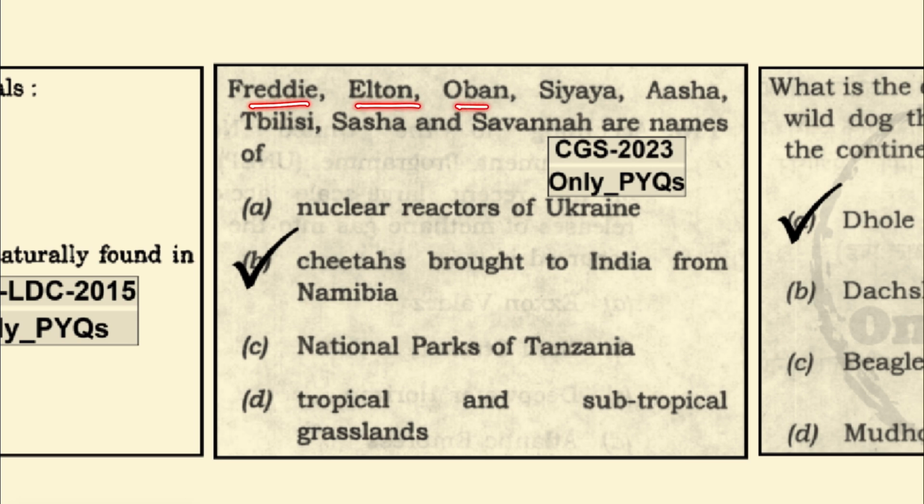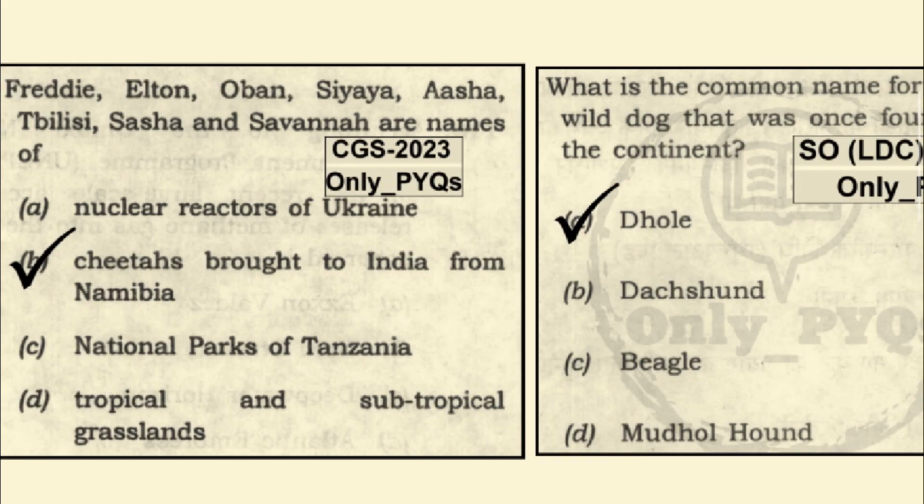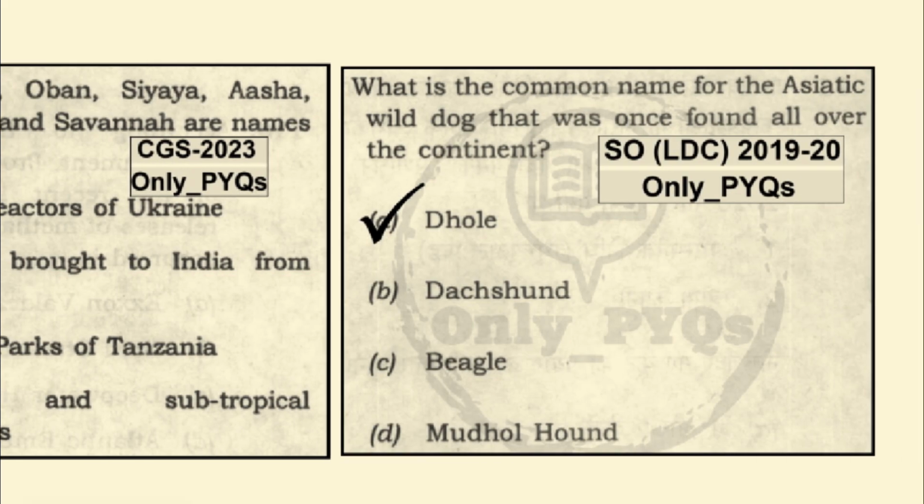Friday, Hilton, Oban, CIA, Asha, Tbilisi, Sasha, Savannah are the names of what? These were the cheetahs brought to India from Namibia. What is the common name for an Asiatic wild dog that was once found all over the continent? It is the dhole.